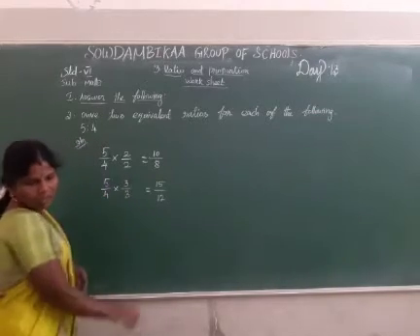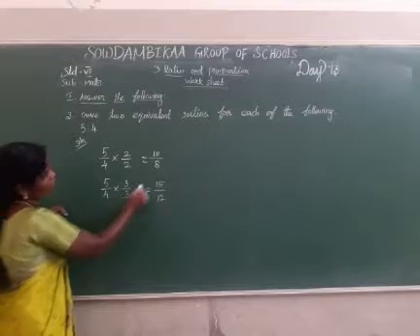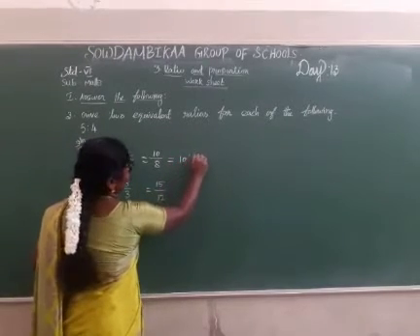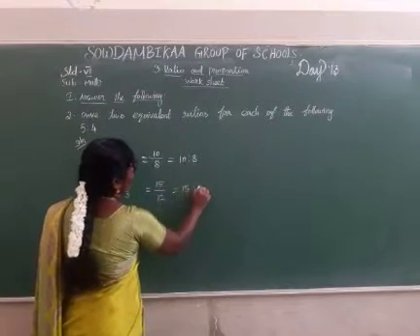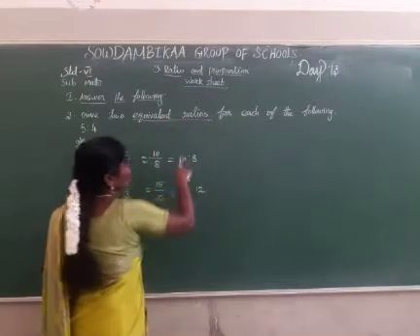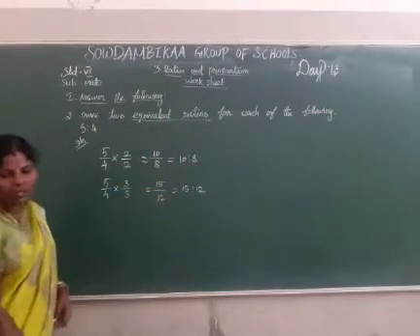Now write the last ratios: 10:8 and 15:12.